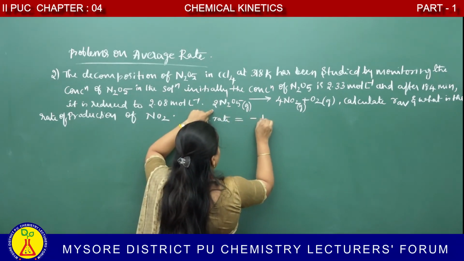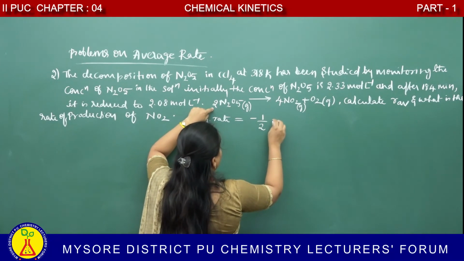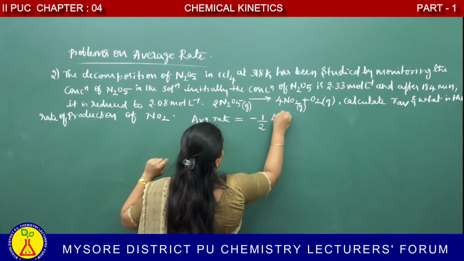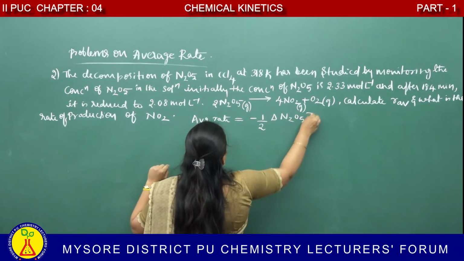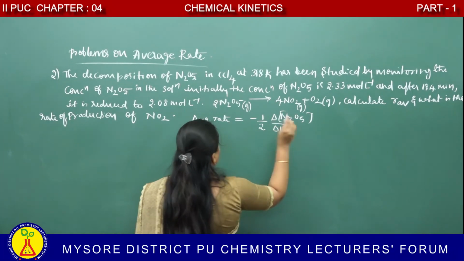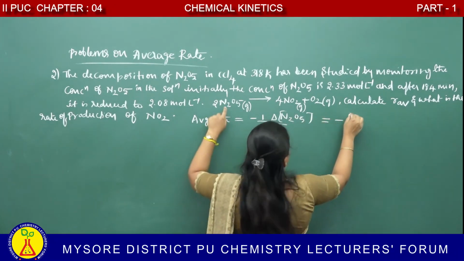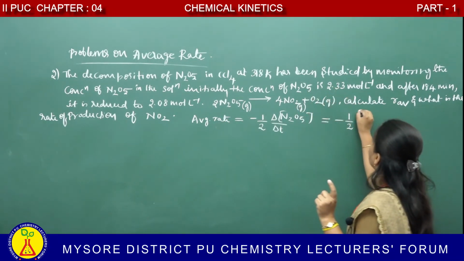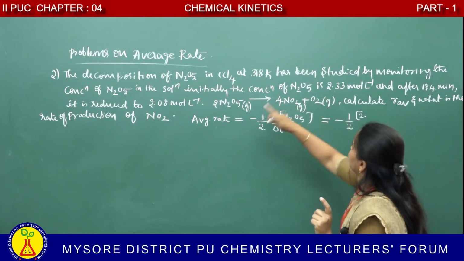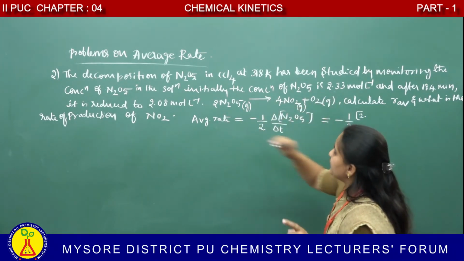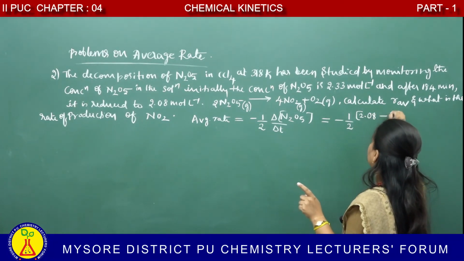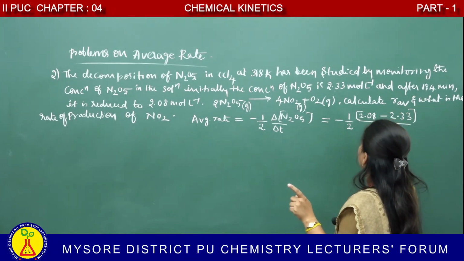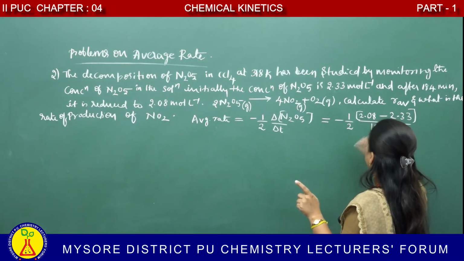for the reactant, minus, and the stoichiometric coefficient is 2, so 1 by 2. According to the equation, we write the rate as minus 1 by 2 delta molar concentration of N2O5 divided by delta T. Initially it was 2.33 and final is 2.08, at a time of 184 minus 0.